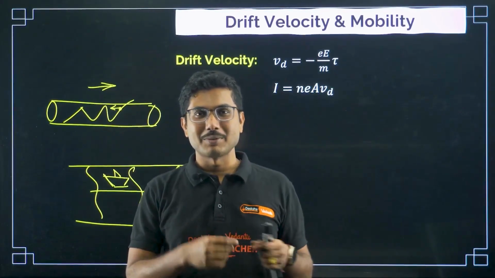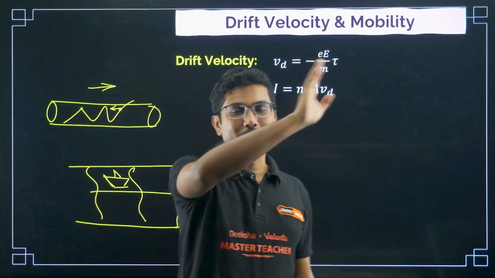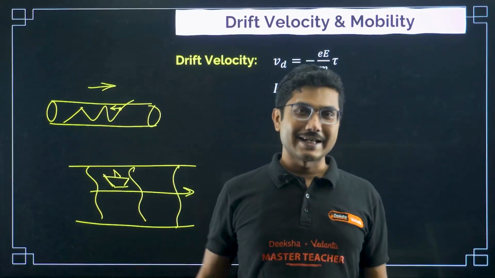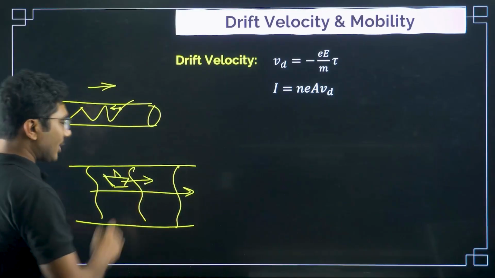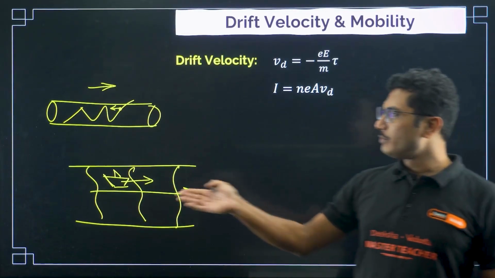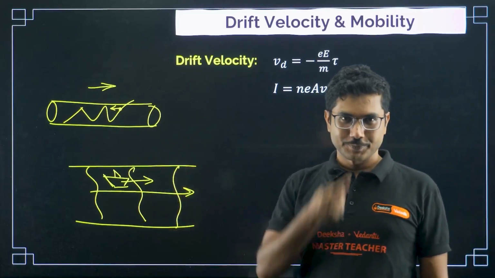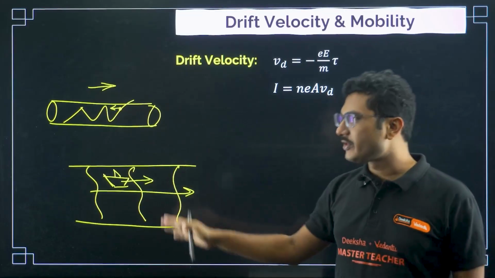You make a paper boat and leave it there, and you will see that it starts flowing in the direction of the river. This motion is called drifting, because you are not applying any external force on the boat. The boat automatically moves along with the river. This is called drifting motion.